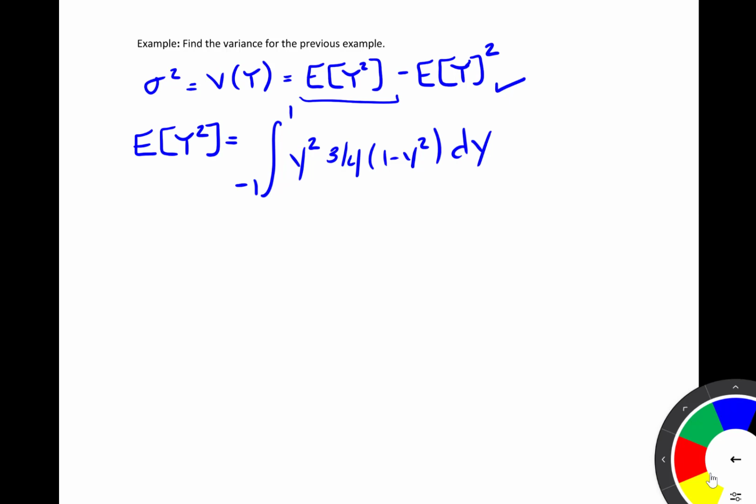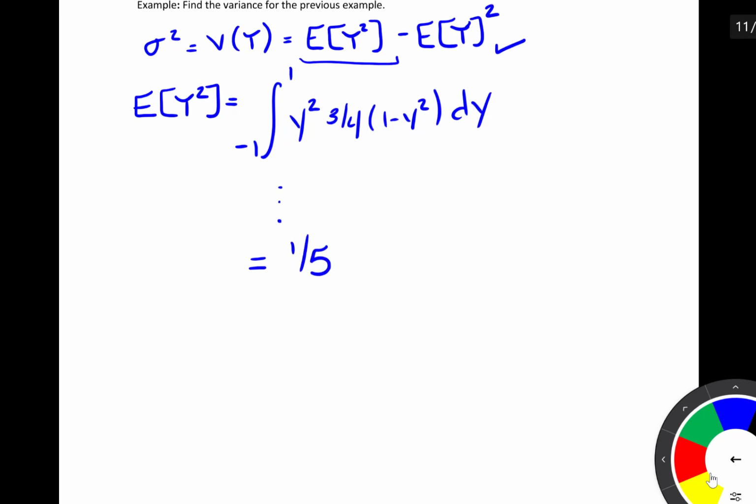So very similar to what we did before. The math is very, very similar. So again, I'm going to let you check this on your own, but you should find that this integral becomes 1/5. So then to find our variance, we have the variance of y is equal to 1/5 minus 0 squared, and that was because of our expected value. And so the variance is equal to 1/5 for this example.